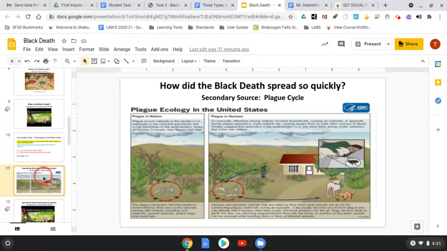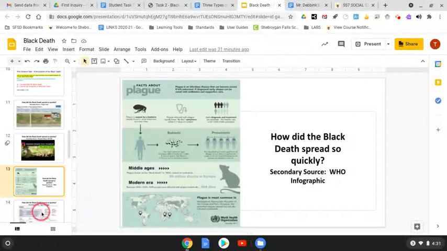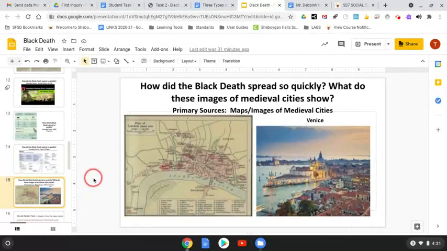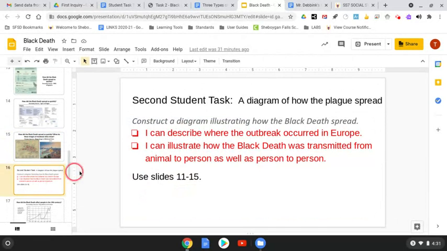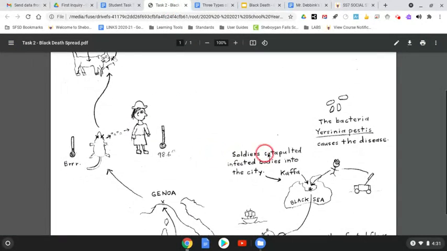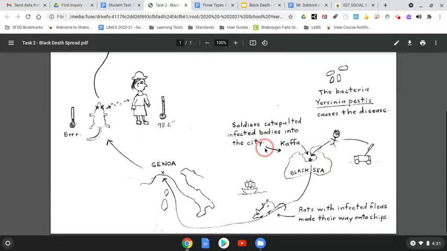We have a cycle shown there. We have more of the video. We have some documents here from the World Health Organization, and some photos, maps, and images of medieval cities. So actually slides 11 through 15 will give you the information for what is found in task number 2 on slide number 16. And something that we're looking for here is a drawing which is illustrated and annotated, giving some information about the drawing that you make, and it would look something like this.